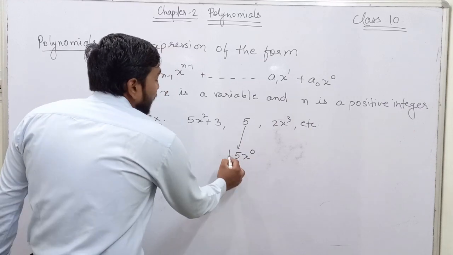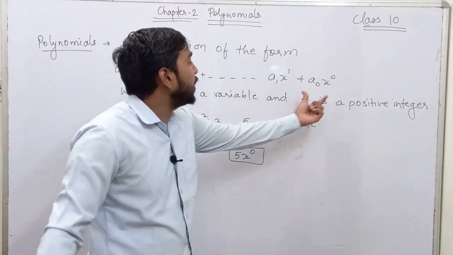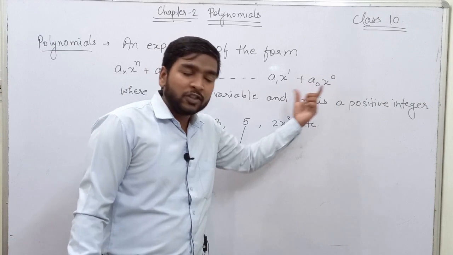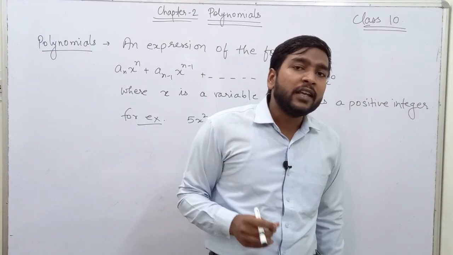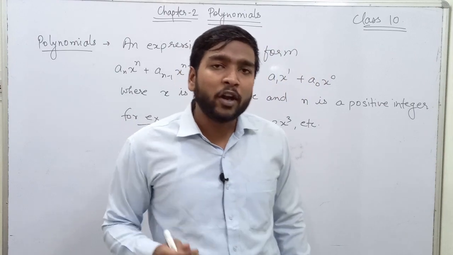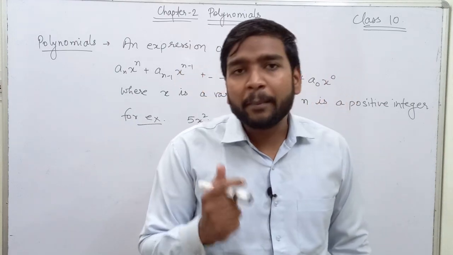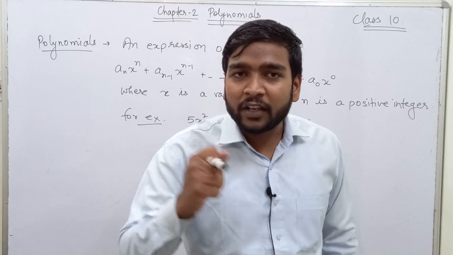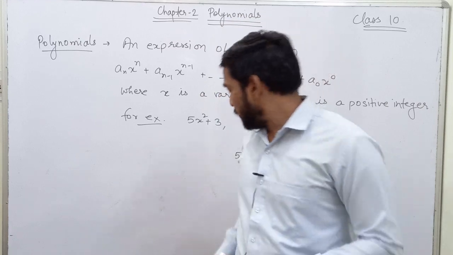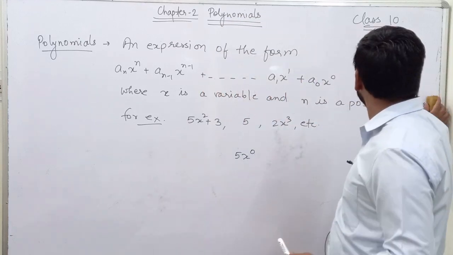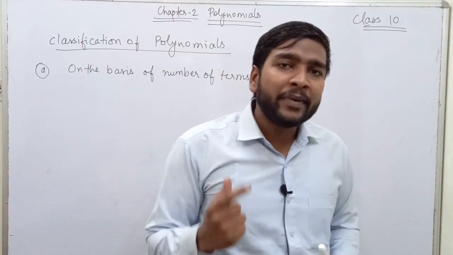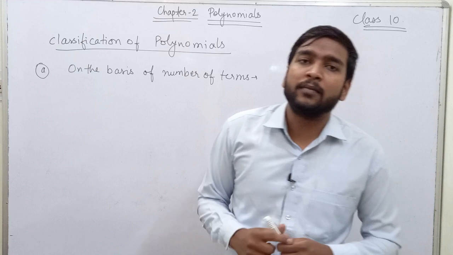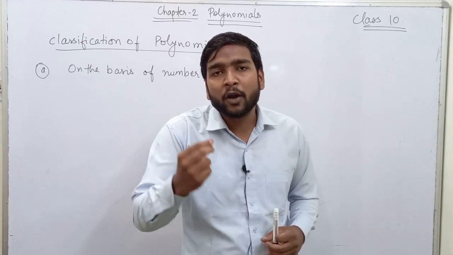Okay, so this is of the form a naught x power naught. So it will also be an expression. Now we will study the classification of polynomials on the basis of number of terms and on the basis of degree of terms. First we are going to study the classification of polynomials on the basis of number of terms, that is how many terms does the polynomial contain.